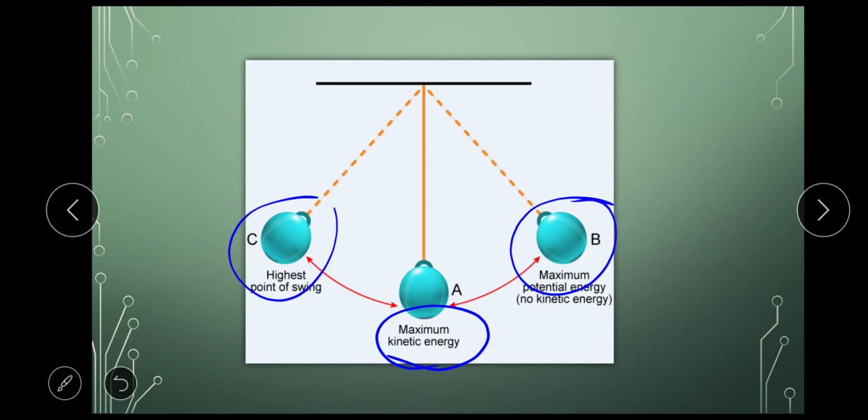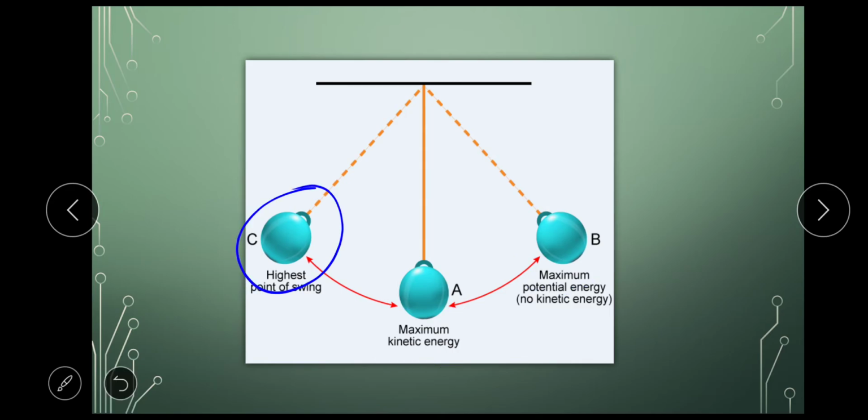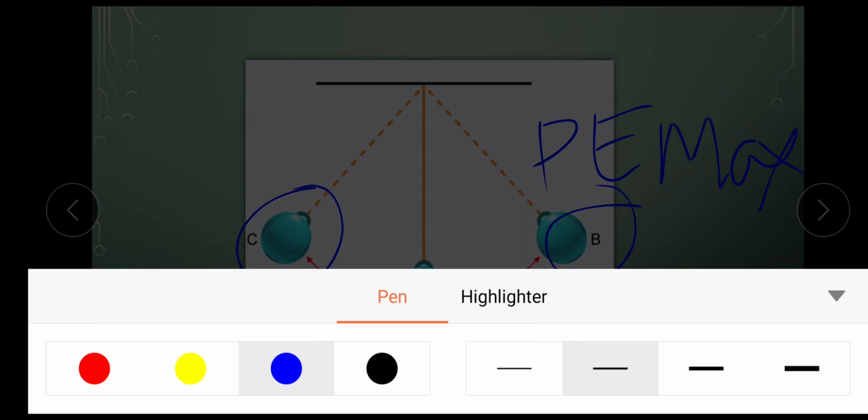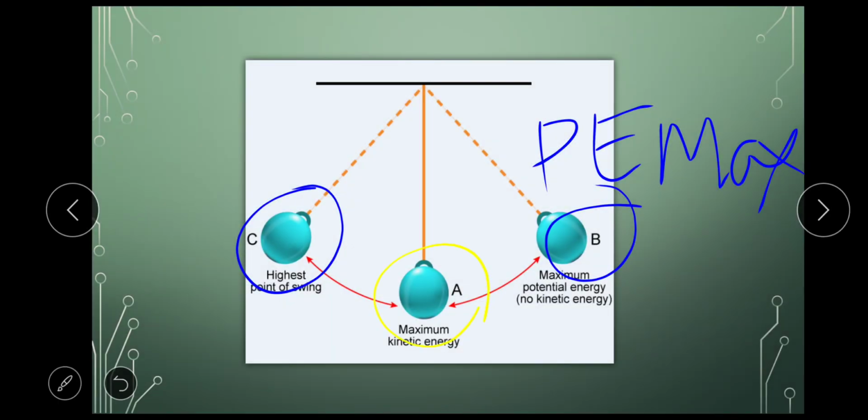To give you a summary, at these two points, point C and point B, the potential energy is maximum. And at point A, here, the kinetic energy is maximum. This is all you have to write in your answers. Very easy. Read the paragraph in the textbook once again.